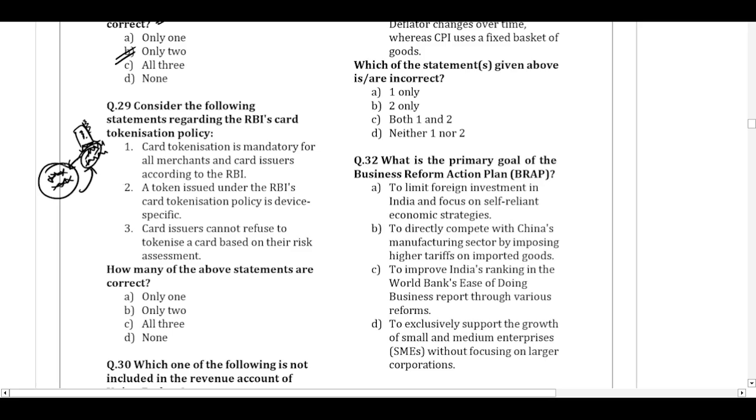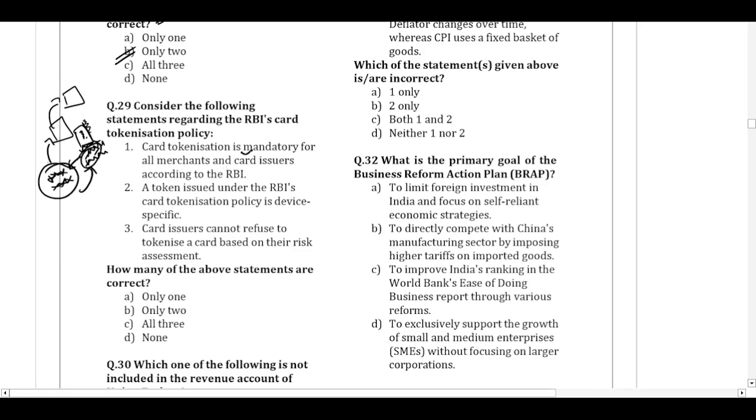That way, the token will be shared with the intermediary and the merchant, and your credit card details will be safe with you. Statement number one. Card tokenization is mandatory for all merchants and card issuers according to the RBI.